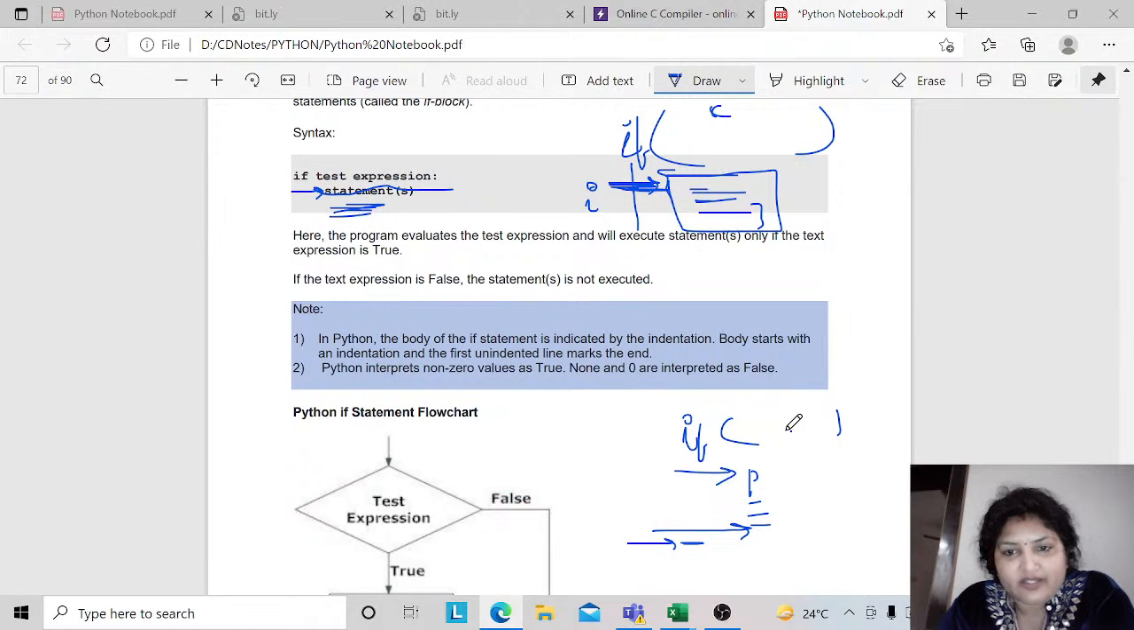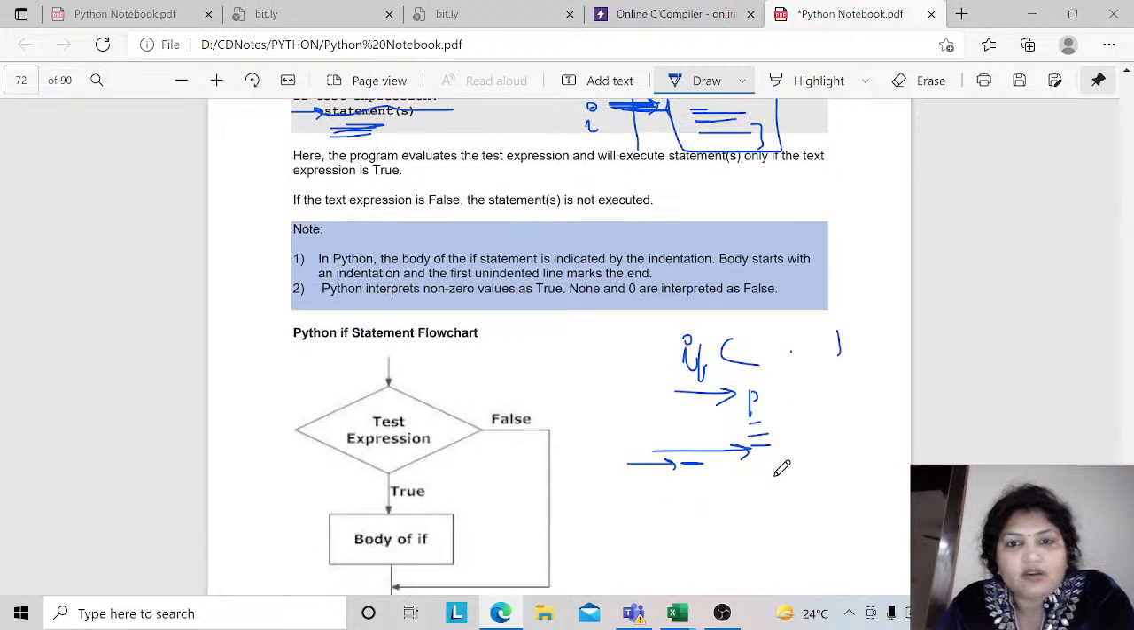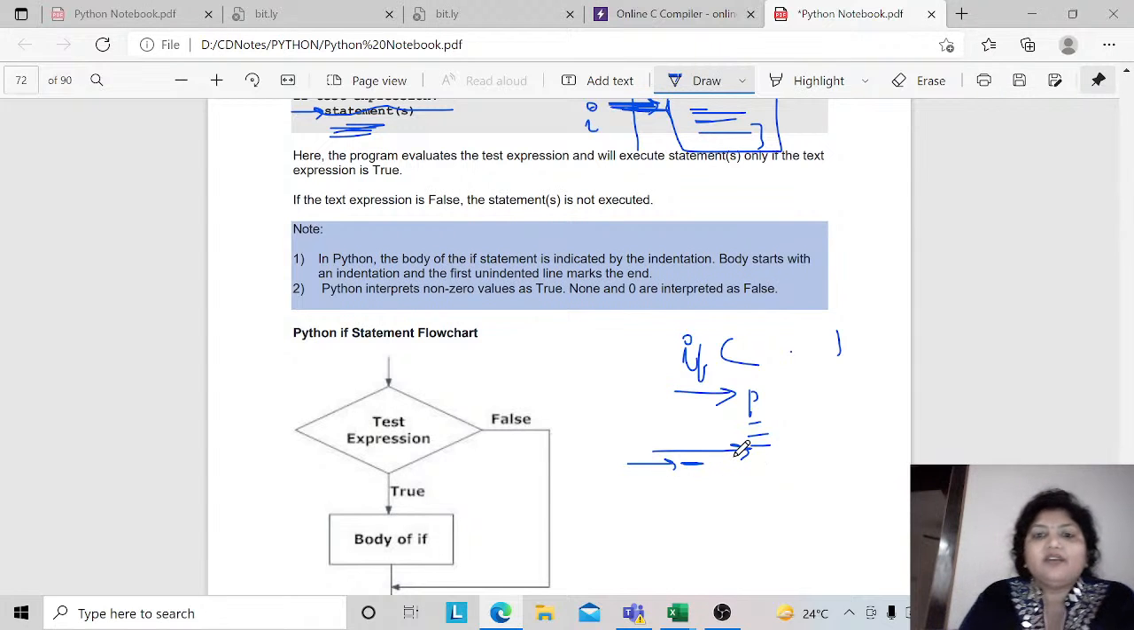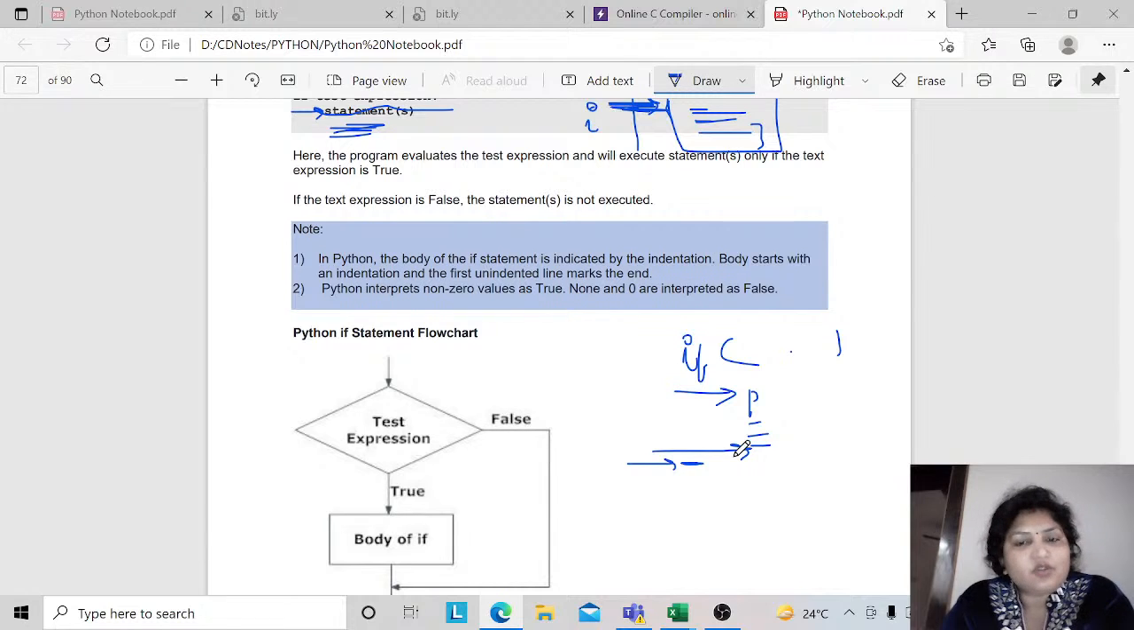Automatically it understands. There is no need to mention it separately. The unindented part is automatically understood by the compiler as not coming under the if block, right? Python interprets non-zero values as true, and None and zero are interpreted as false. So always remember this: whenever we have zero, that is treated as a false